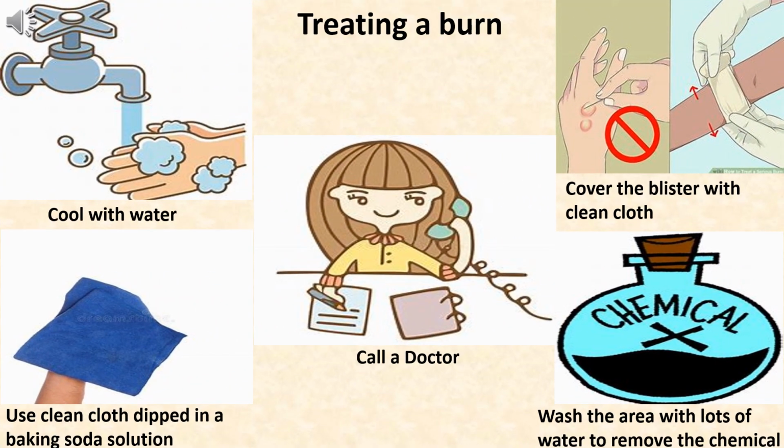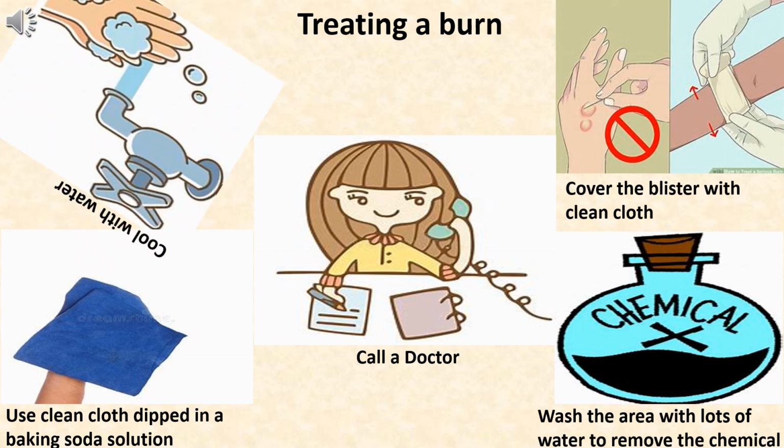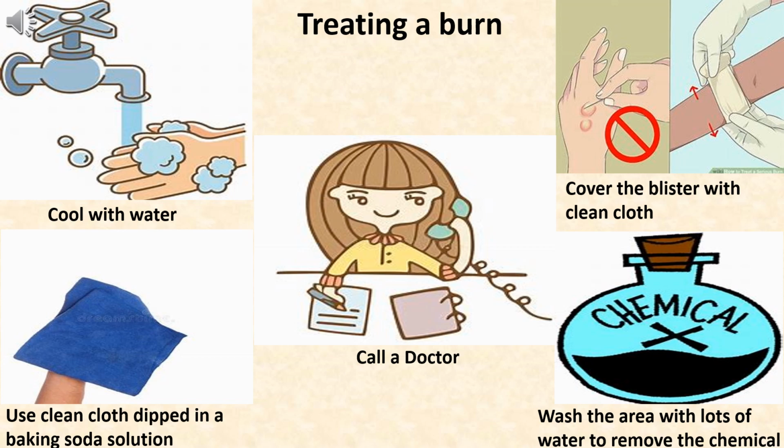Treating a burn. It means how can we treat a burnt area? First, the burnt area should be cooled immediately with water or ice till the burning sensation goes. Second, a piece of clean cloth dipped in a baking soda solution can also cool the area. Third, blisters should never be broken. Just cover lightly with clean cloth so that dust and insects do not settle on it.